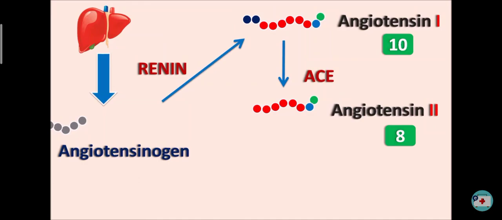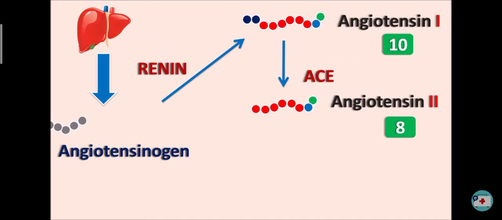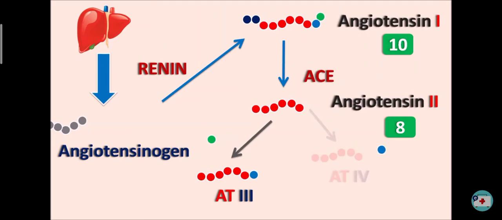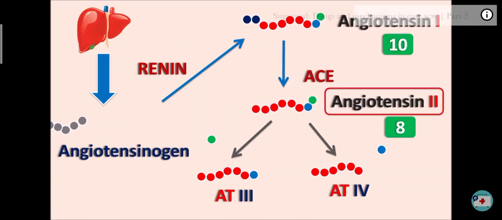In the next steps, this angiotensin II can also be cleaved to two other peptides. For instance, one of the amino acids from the terminal is going to be removed. It results in angiotensin III. Otherwise, if another amino acid is also released, then it results in angiotensin IV. In this way, angiotensin III is having 7 amino acids, angiotensin IV is having 6 amino acids. But among these peptides, angiotensin II is important clinically, which produces the vasoconstriction, thereby increasing the blood pressure.